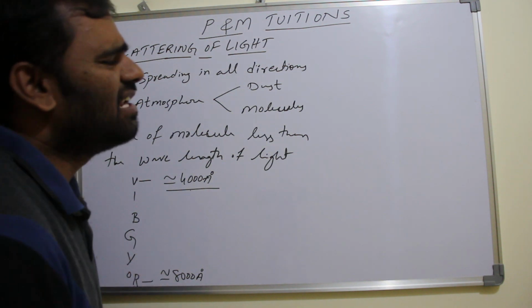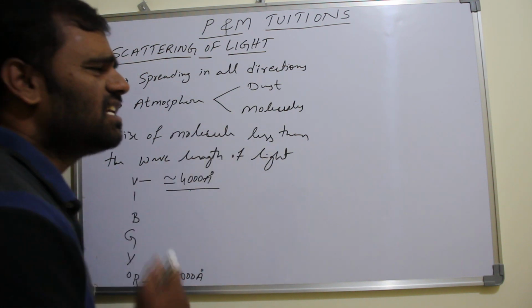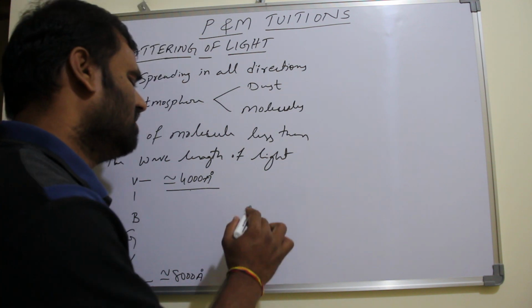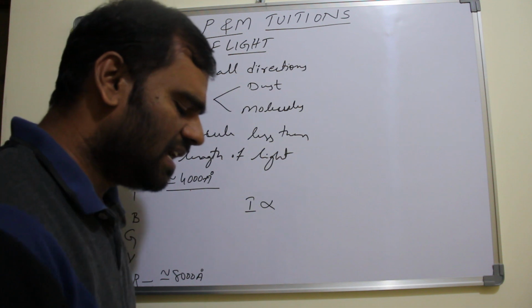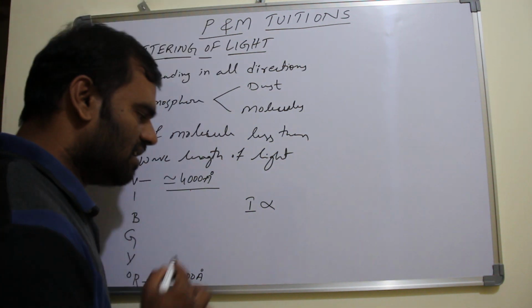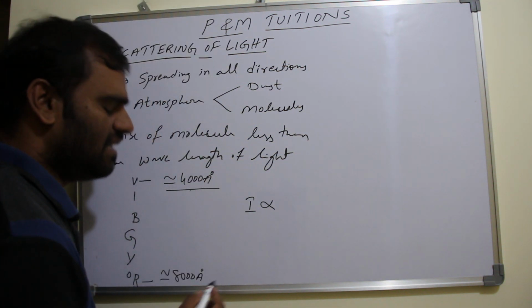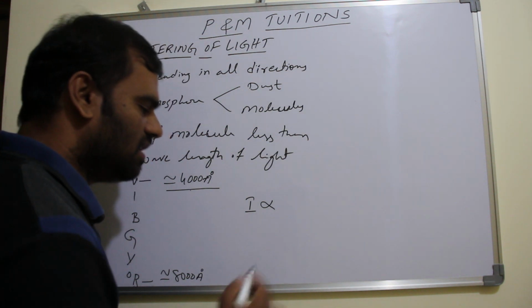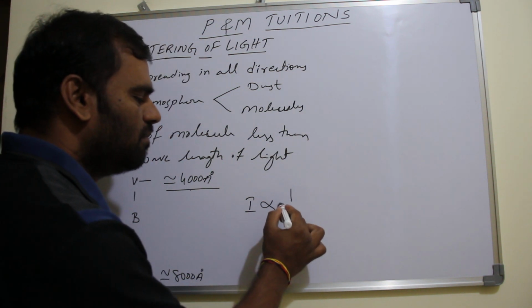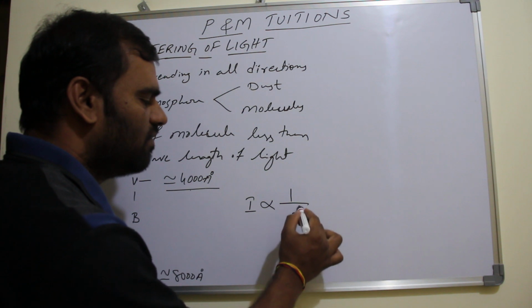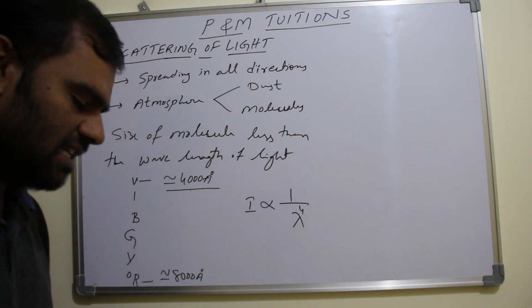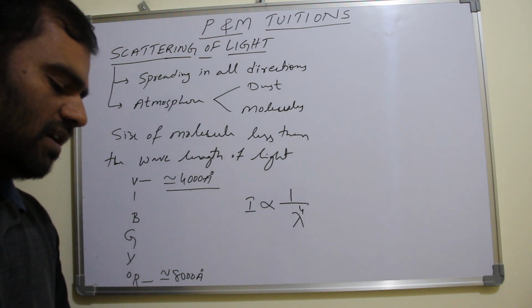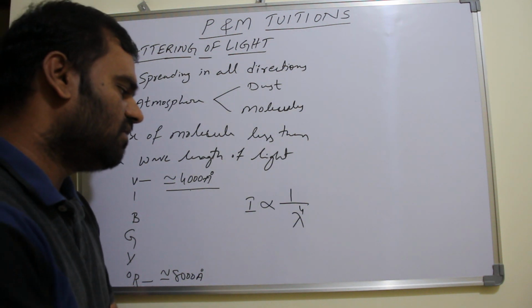Let us look into the relationship between the intensity of the light and wavelength. The intensity of the scattered light is inversely proportional to 1 by lambda power 4. That is, the intensity of the scattered light is inversely proportional to the fourth power of the wavelength of the light.